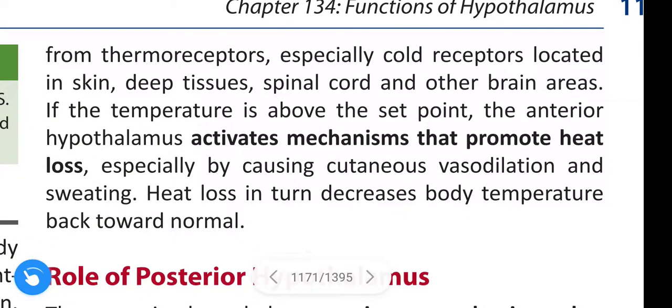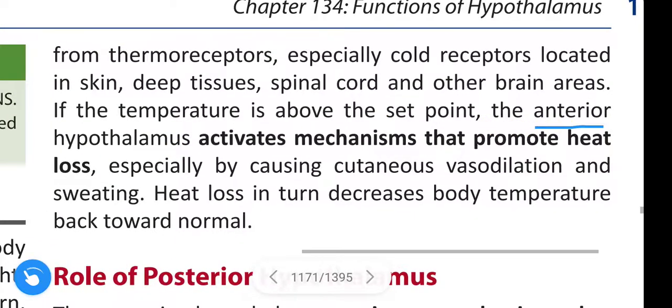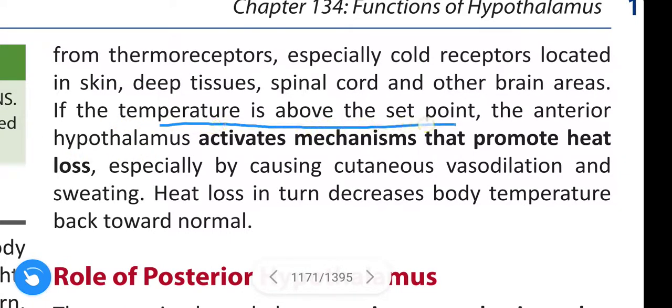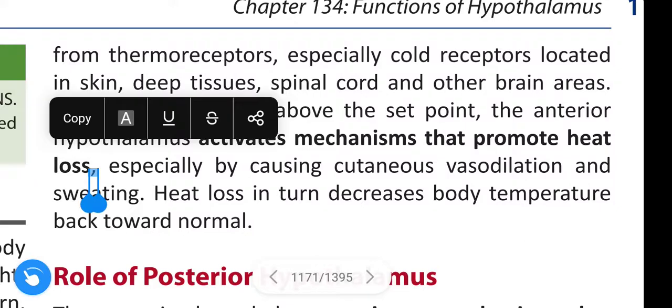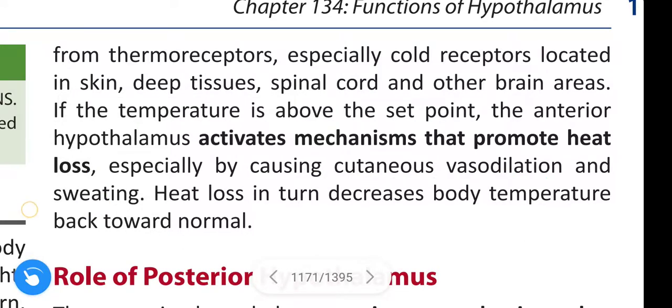This is about the anterior hypothalamus. When our body temperature is above the set point, the anterior hypothalamus activates the mechanism that promotes heat loss, especially by cutaneous vasodilation and sweating.